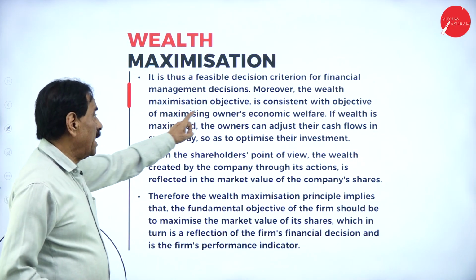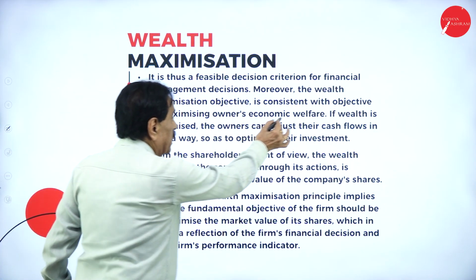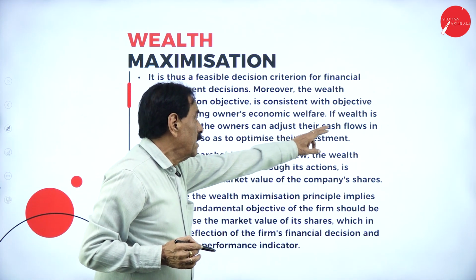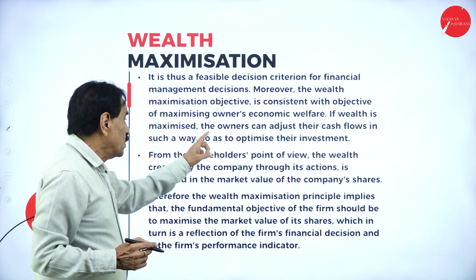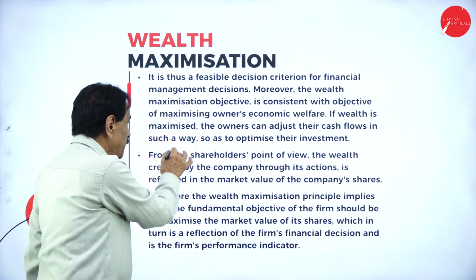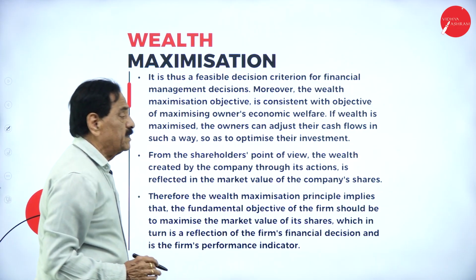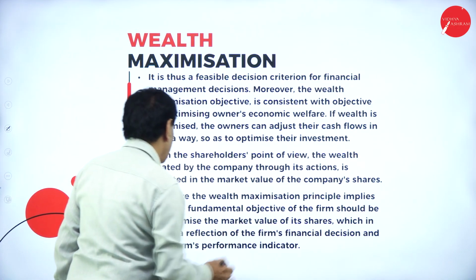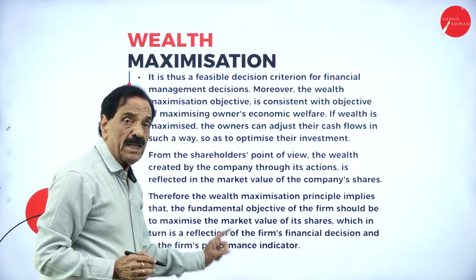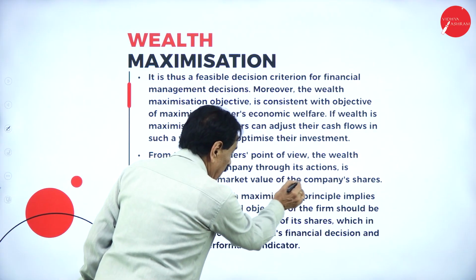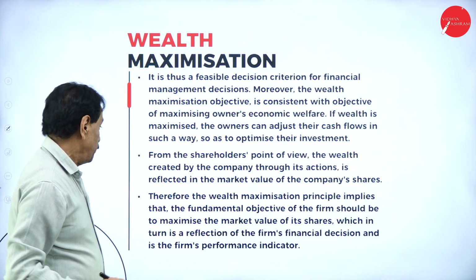Moreover, the wealth maximization objective is concerned with maximizing the owner's economic welfare. If wealth is maximized, the owners can adjust their cash inflows in such a way as to optimize their investment. From the shareholder's point of view, the wealth created by the company through its actions is reflected in the market value of the company's shares.